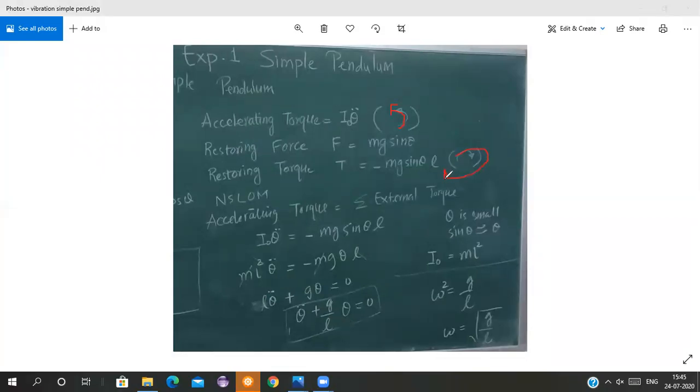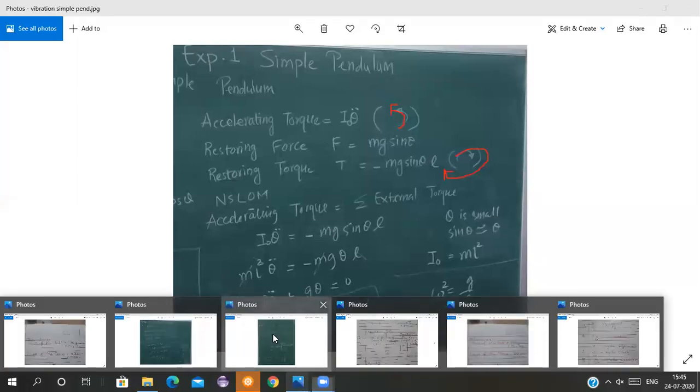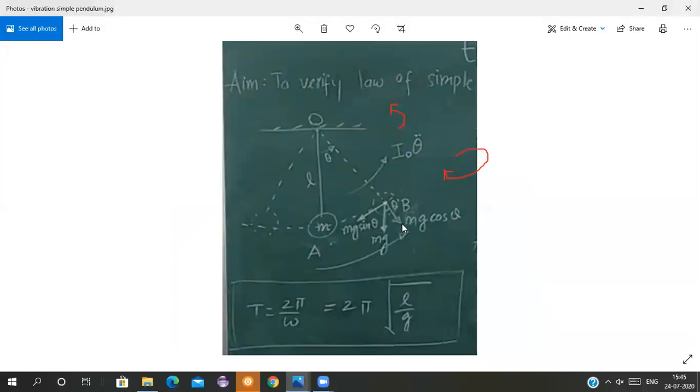The restoring torque, of course, the ball will try to move backwards, in the reverse direction, and therefore it will try to achieve its position back. So the restoring torque is in this direction, and the accelerating torque is in this direction.